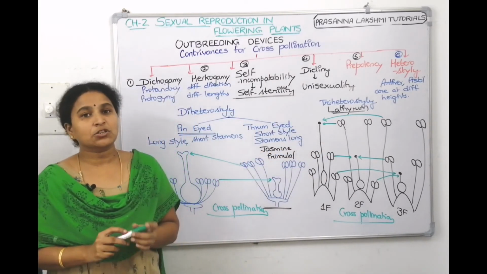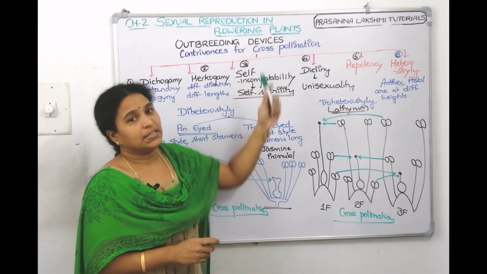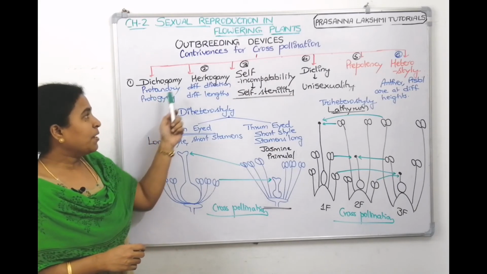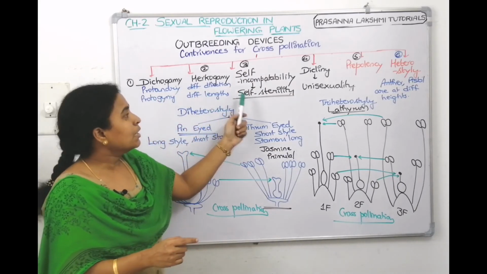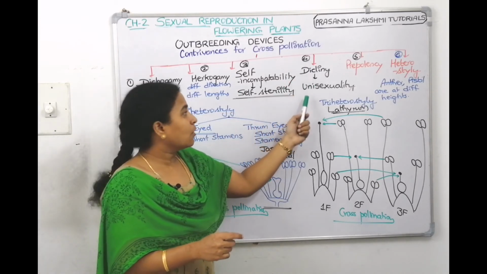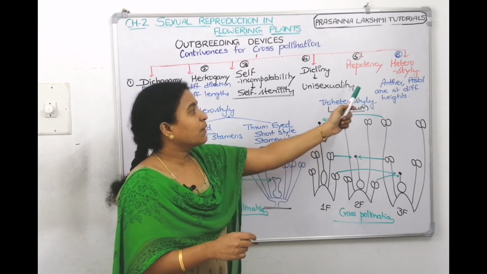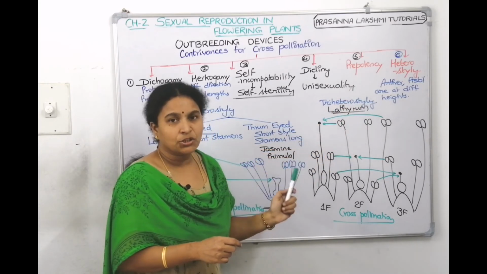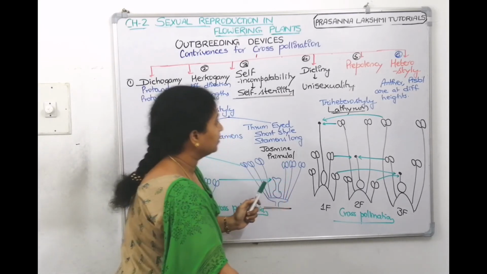So children, we finished all the different devices which are covered under outbreeding devices. The first one, dichogamy. The second one, hercogamy. The third one, self-sterility. Fourth one, dicliny, which is called unisexuality. The fifth one, prepotency. And the sixth one, heterostyle. Take a screenshot. Then we will talk about the advantages of cross-pollination.